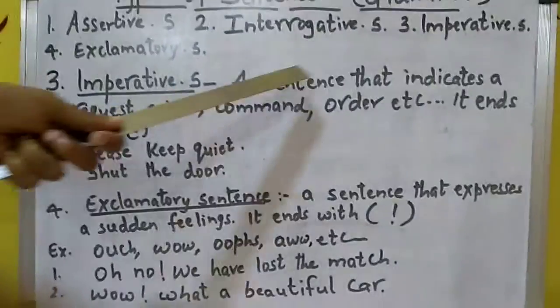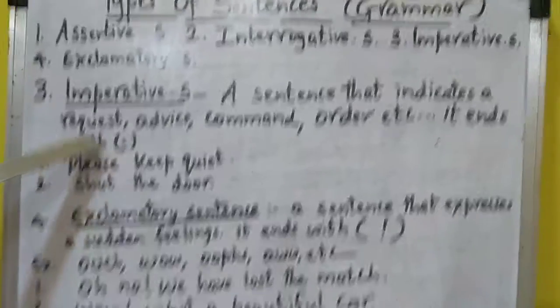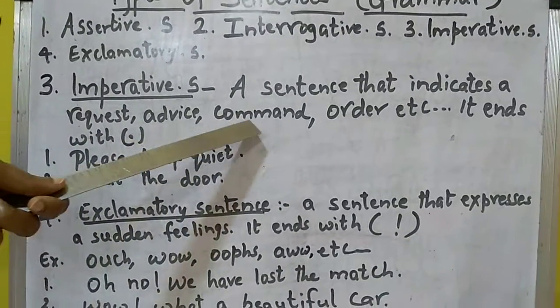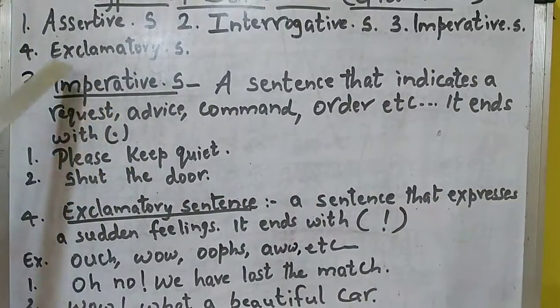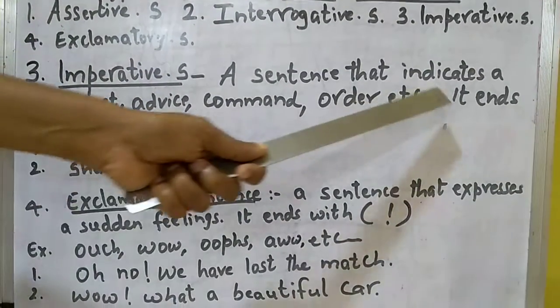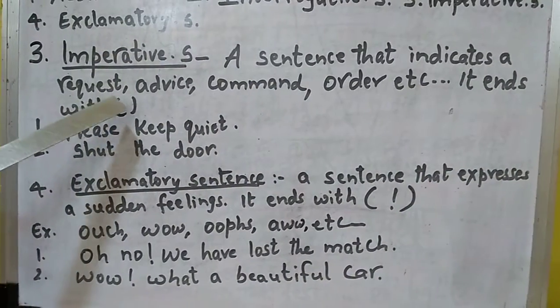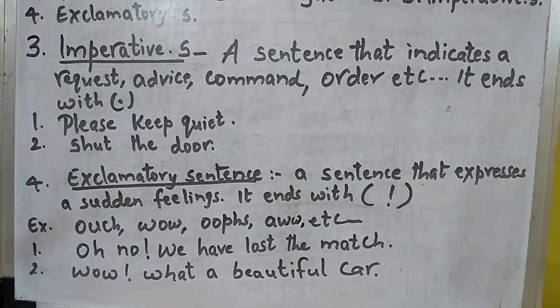Now we'll have a glance at the definition of imperative sentences. Just look at the board. Imperative sentence: a sentence that indicates a request, advice, command, order, etc. is called an imperative sentence. It always ends with a full stop.